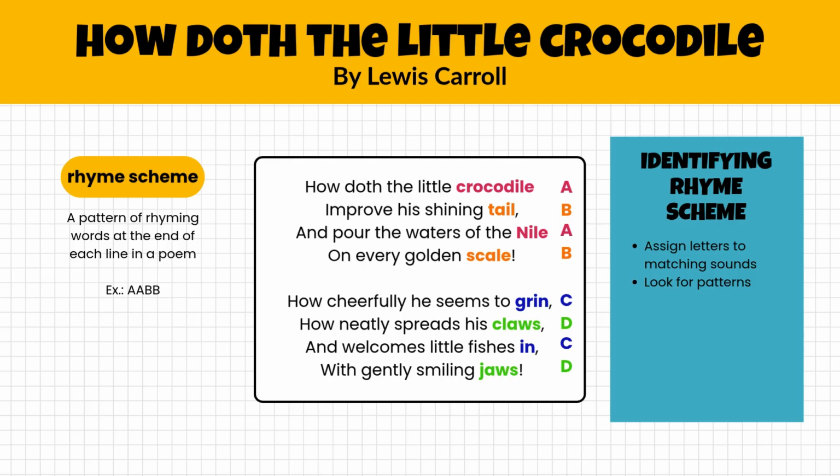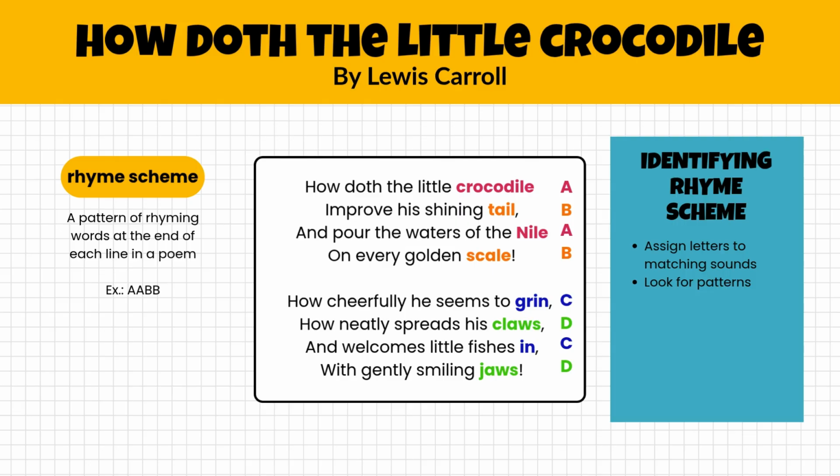And we would just look at the second stanza to make sure that that continues. So "How cheerfully he seems to grin, how neatly spreads his claws." They don't match, but let's keep going. "And welcomes little fishes in." So we have grin and in, "with gently smiling jaws." So we've got claws and jaws. So although we assign this CD because it doesn't match exactly the first stanza, the pattern is the same. So we would say that this poem has an A-B rhyme scheme.